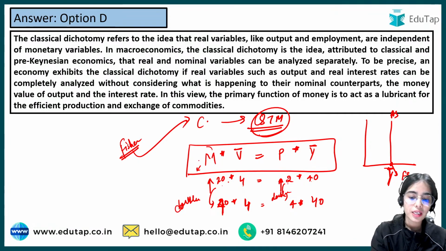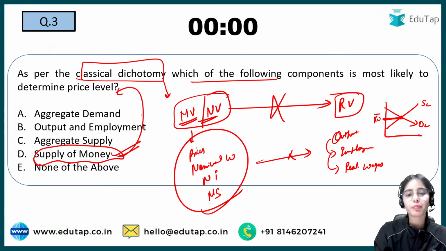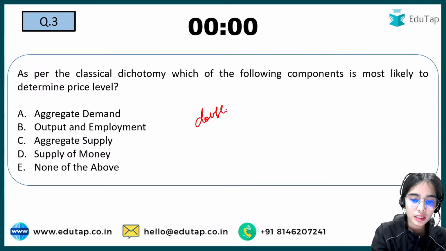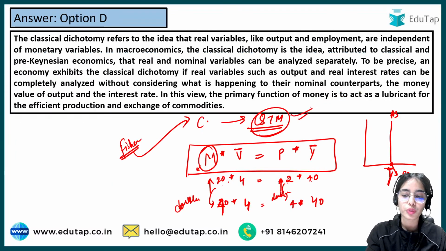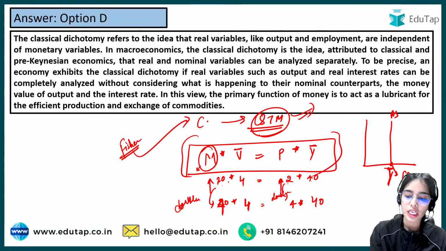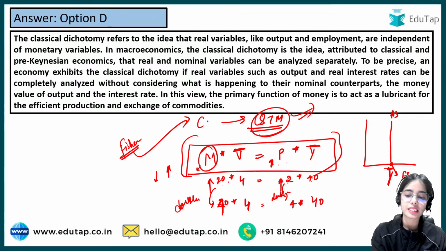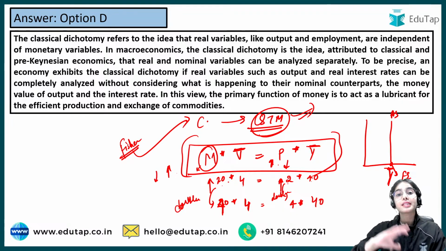So the money supply is the one that is affecting the price level the most. If the money supply is getting doubled, the price level will also get doubled, and if the money supply is getting halved, the price level will also get halved. This has been shown through the quantity theory of money, where income and velocity are taken constant. If the money supply is increasing, the price level will increase; if it is decreasing, the price level will decrease, in the same direction and in the same proportion.